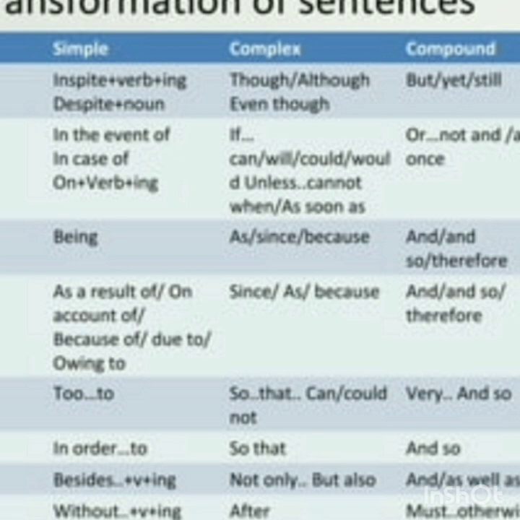The last one: if you see the keyword without plus verb plus ing, then in complex you have to use the word after, and in compound you can use must and otherwise, not or. You must use must and otherwise in the same sentence. That's it. So what's your duty? You have to learn this tabular column thoroughly, then you can easily change from one sentence into another.